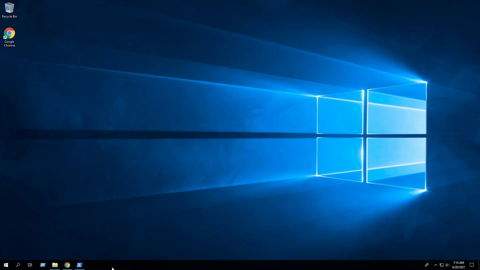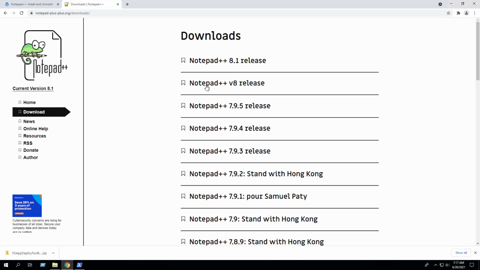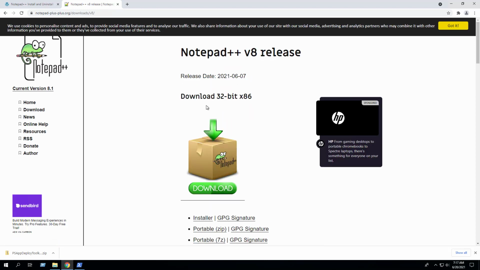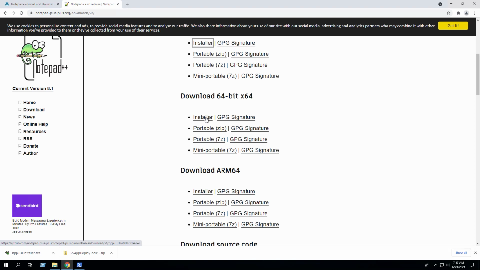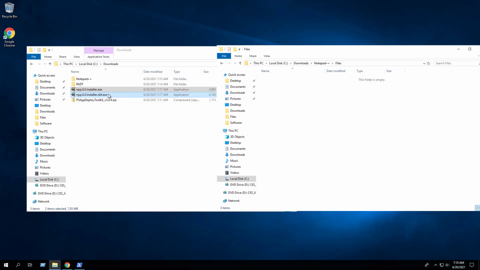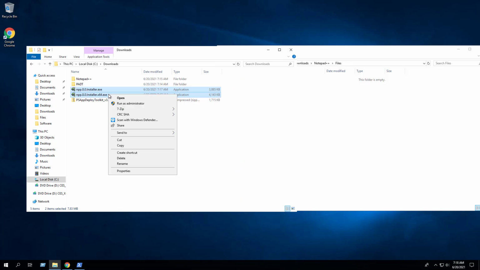We'll open our browser and navigate to the Notepad++ downloads page. Select the version of your choice. Download both the 32-bit installer and the 64-bit installer. Now we're going to copy both exes to the C downloads Notepad++ files directory.